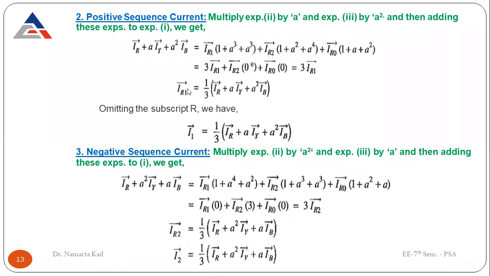So similarly on this side also, IR1 has the coefficient 1 plus A cube plus A cube, when you multiply this one with A and this one with A square. So this is the equation you got. And what is A cube?